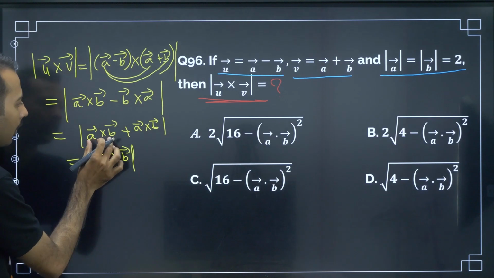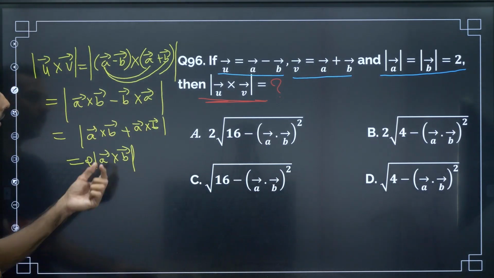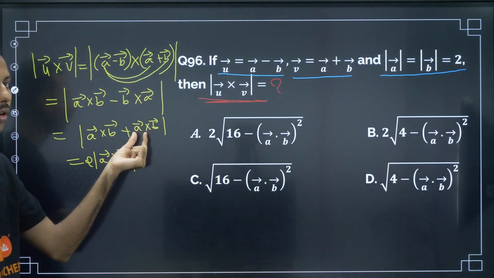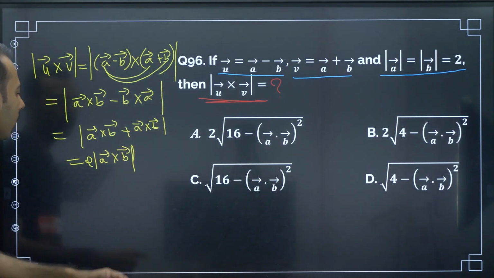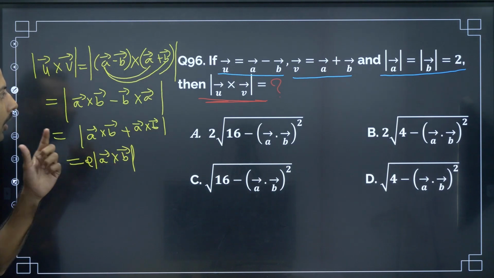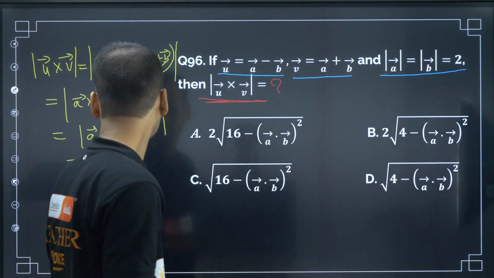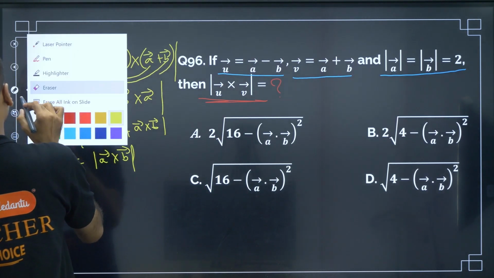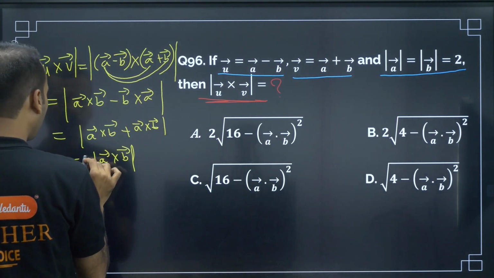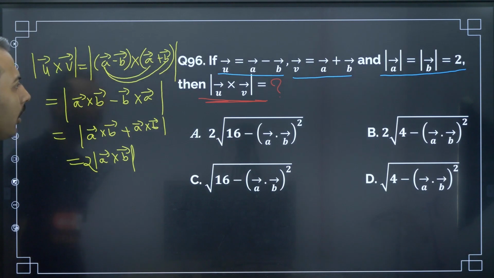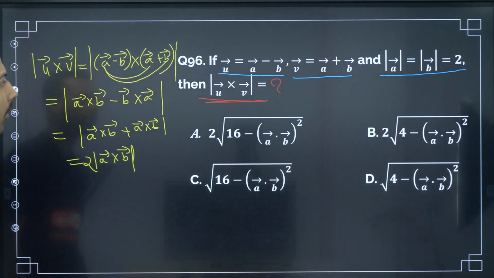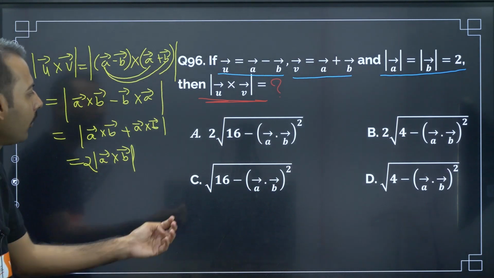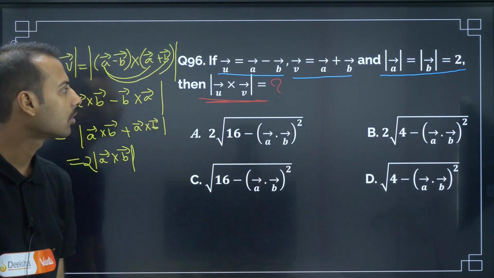If I change the sign, B cross A can be written as positive, which means we have to change the sign, using properties of cross product, again properties. So every problem is based on properties only. 2 A cross B, this we have to find. Now check whether the A cross B value is readily available. The A cross B value is not readily available, but A value and B value they have given, and if you go through the options, dot product is also there.